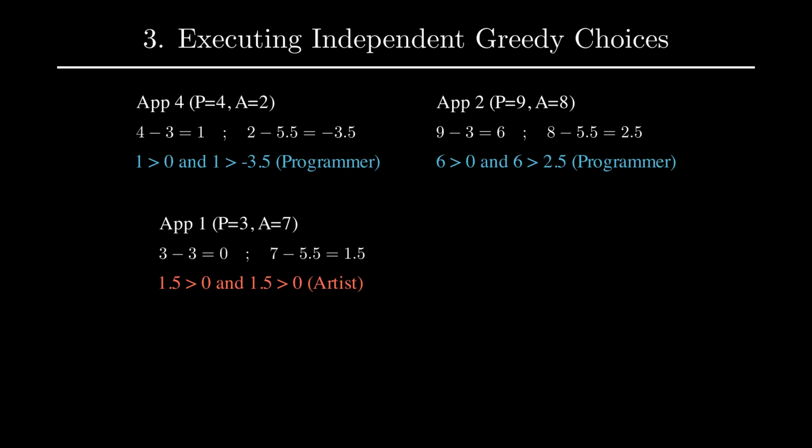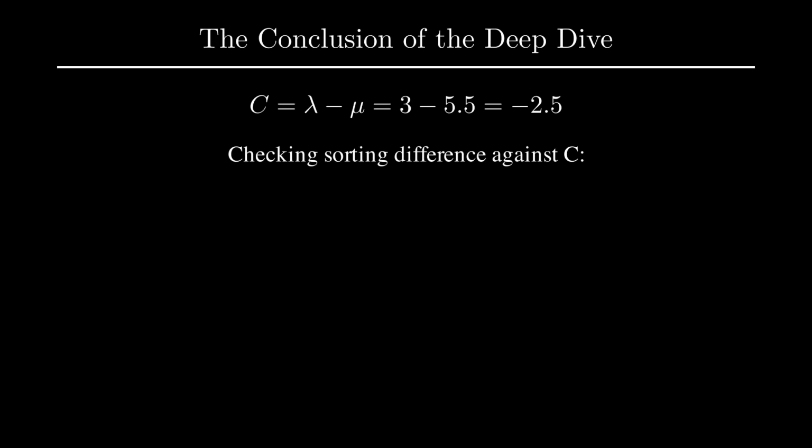Applicant 1 has a shifted artist skill of 1.5, which is strictly greater than 0, forcing them to be an artist. For applicant 3, calculating both shifted values gives negative numbers. The math independently classifies them as rejected. By simply applying the penalties lambda equals 3 and mu equals 5.5, the mathematics perfectly grouped the applicants into exactly 2 programmers, 1 artist, and 1 rejection without us ever having to write a global constraint or a priority queue.